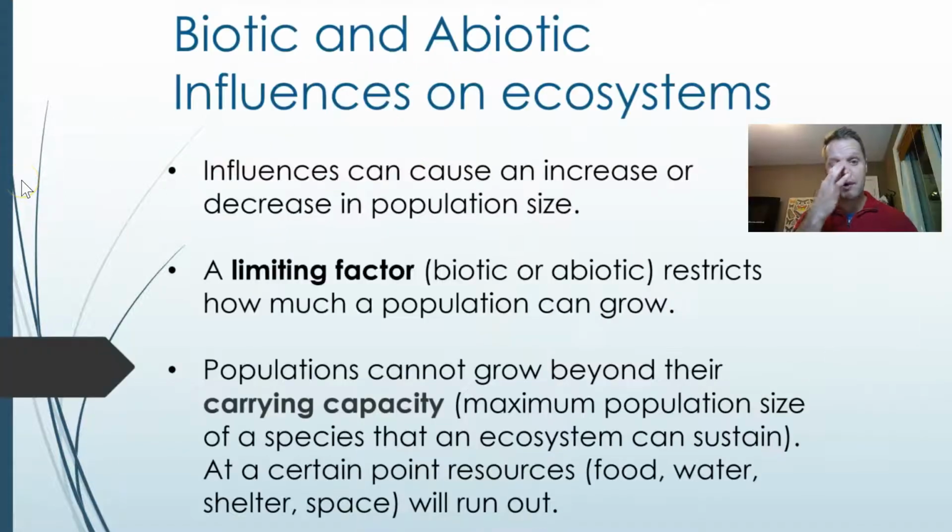So the biotic and abiotic influences on the ecosystem are the influences that can increase or decrease a population size. A limiting factor can be either biotic or abiotic, and it restricts how much population can grow. Populations cannot grow beyond their carrying capacity, which is the maximum size of species that an ecosystem can sustain. At a certain point, food and water and shelter and space will run out, and this will cause the population to decrease and stay right around that carrying capacity.